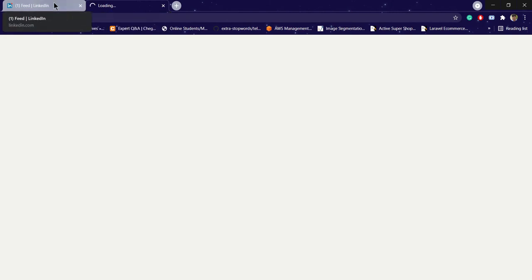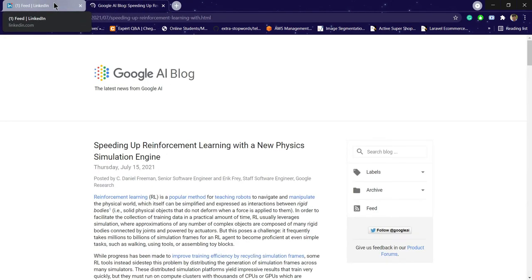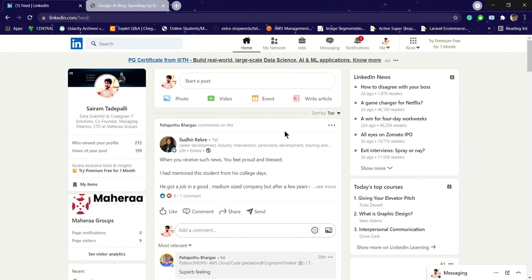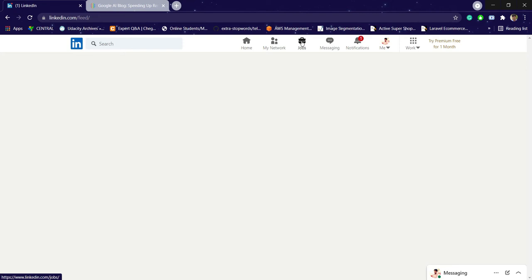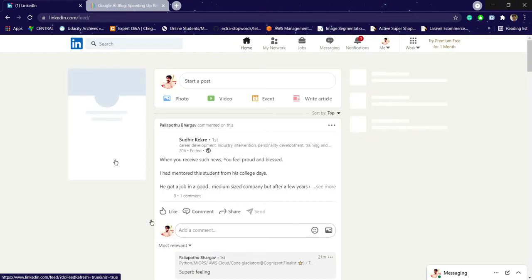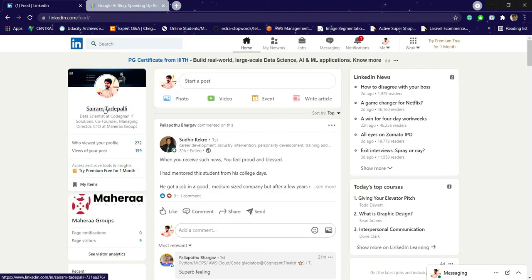Specific web page so that you can get the latest updates regarding any kind of blogs and technology updates. Now let's click on jobs. The best part in LinkedIn is you can click on jobs and search for the job positions which are suitable according to your requirement. But before going for a job, click on this symbol and you need to create your own profile. For that purpose, click on this